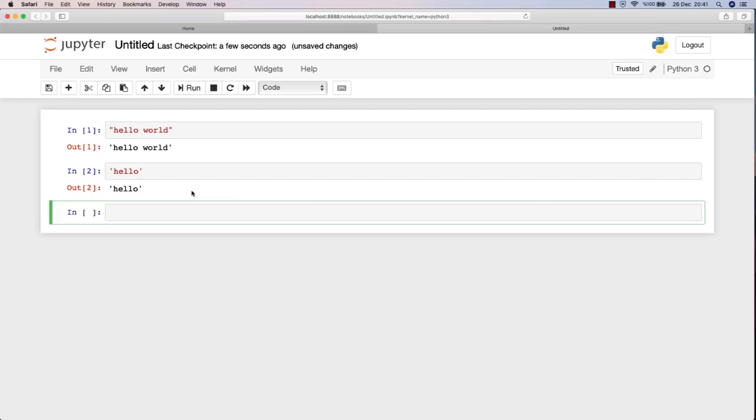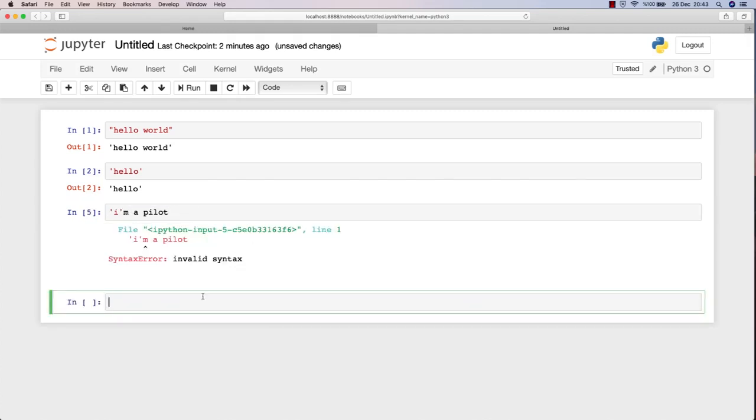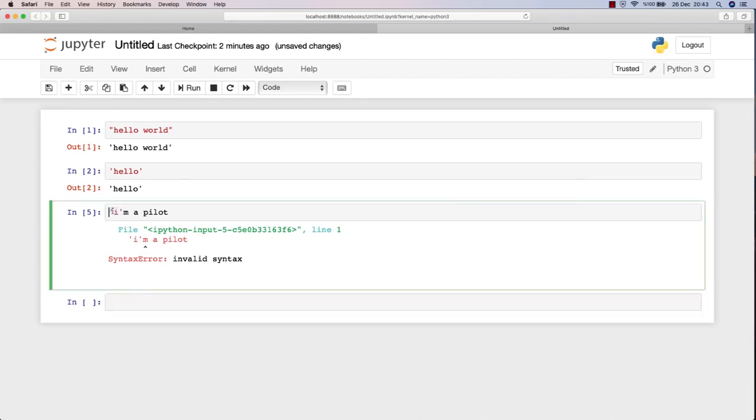But I always prefer double quotes actually, because if you try to write something like I'm a pilot, for instance, the second single quote will be closed and the rest of the code won't be interpreted by Python, okay? So if you hit shift enter, it will say invalid syntax because Python doesn't get it after the second single quote, okay?